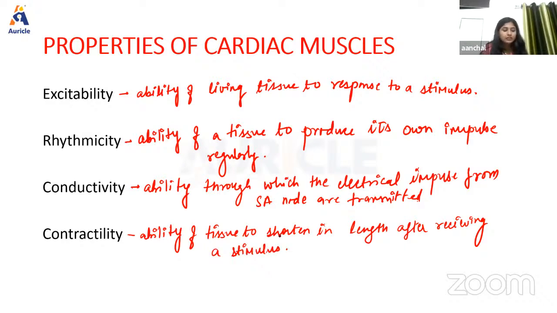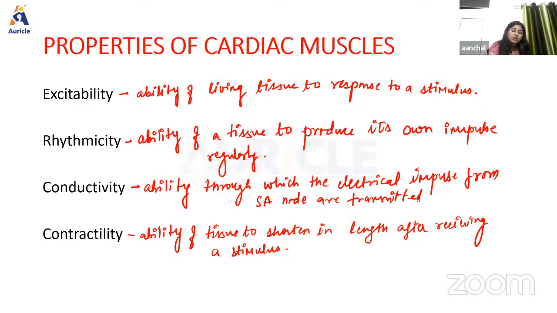And various factors are there that affect the contractile properties of the cardiac muscle. So in this, most important is the all or none law. Okay. So what is all or none law? Basically, whenever a stimulus is applied, whatever may be the strength, the whole cardiac muscle will give response, or it does not give response at all. Okay. So that's why this law is named as all or none. Whether all are going to give the response or none of them is going to give response. And below the threshold level, if the strength of stimulus is not adequate, the muscle is not going to show any kind of response.